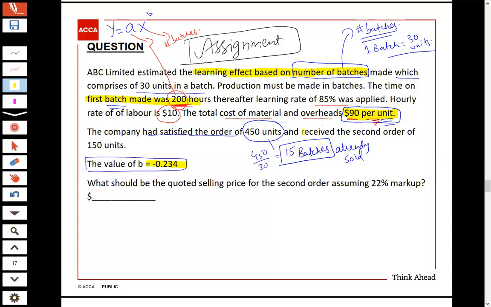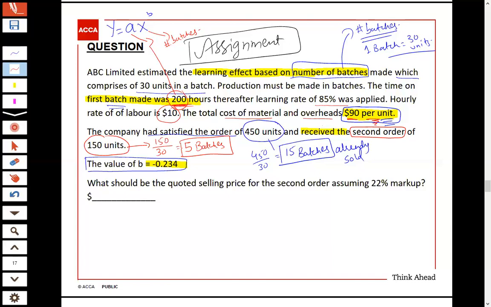Okay, and receive the second order of 150 units. Now what is 150 units? 150 upon 30, it will give me 5 batches. Now the learning still continues.